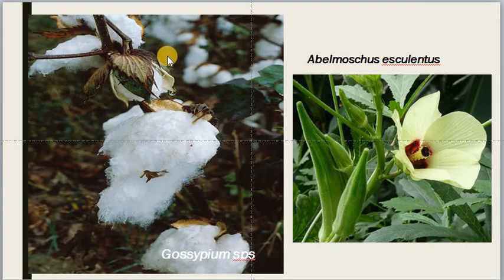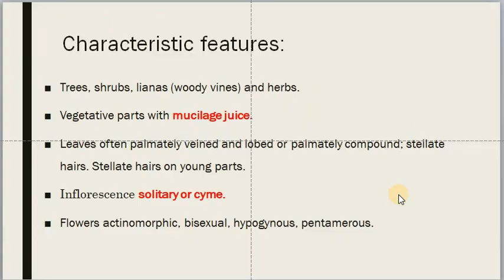And this plant is cotton plant, Gossypium species. And this is the Abelmoschus esculentus. We call it lady's finger. Fruits are edible. Venda. And these are the common plants belonging to this family.